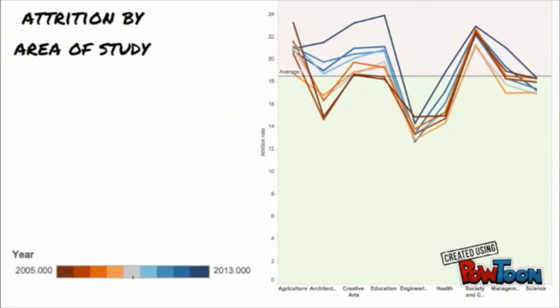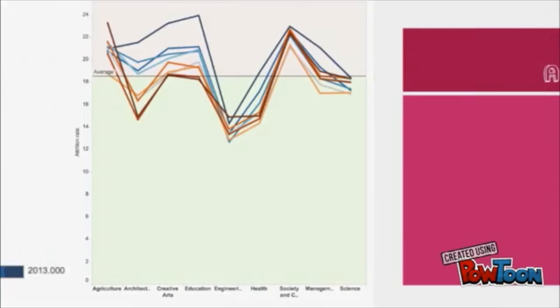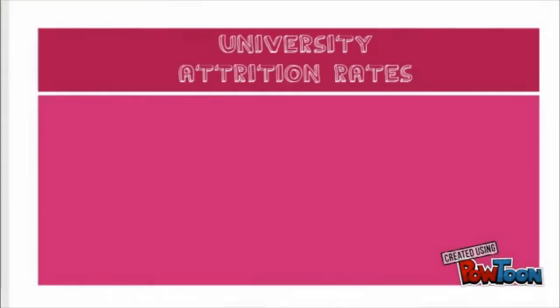Society and culture has always had an above average attrition rate, and since 2007, education students have become more likely to drop out. Providers should consider focusing on these students that choose to study these areas, and maybe even reconsider entry requirements. Attrition is expensive and disruptive for both students and providers.